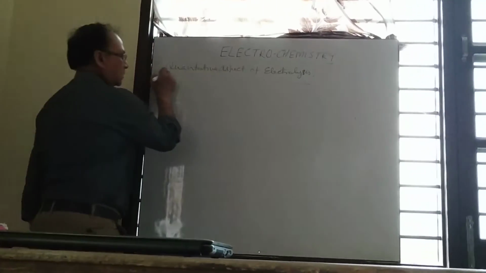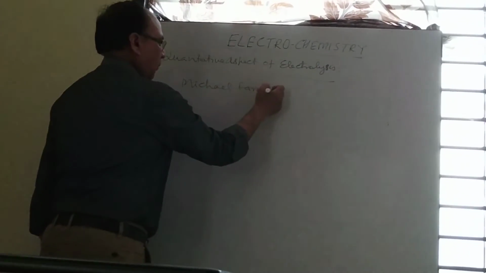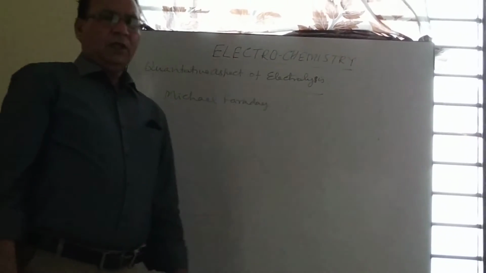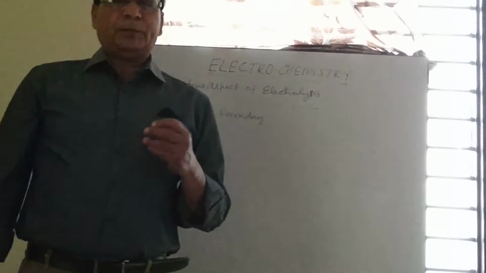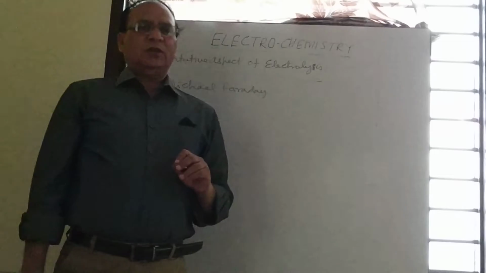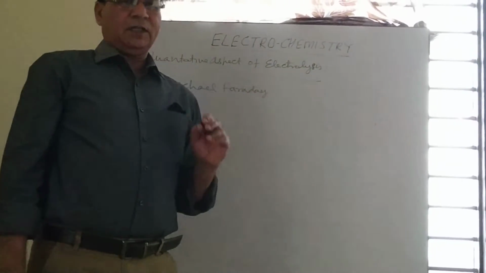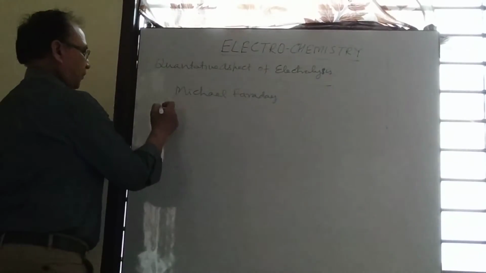There was a scientist, Michael Faraday, who performed a number of experiments, and on the basis of the results of his experiments, he proposed two laws regarding the quantitative aspect of electrolysis under his name: Faraday's first law and Faraday's second law. So what is Faraday's first law?